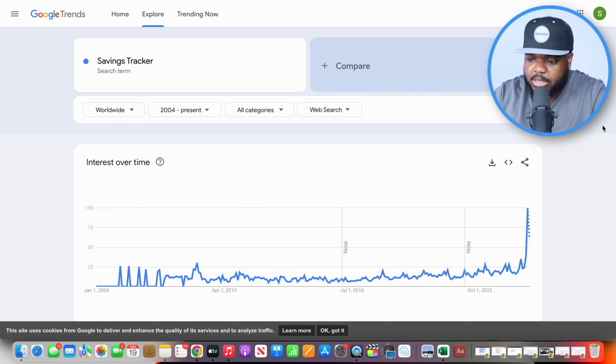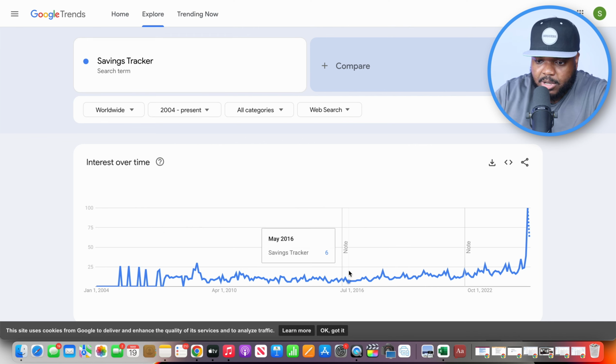As you guys can see, not that many people have been searching for this particular spreadsheet over the past 10 years or so, but for whatever reason, ever since 2004, more people went onto Google to search for this keyword. So this could create an opportunity when it comes to selling this.